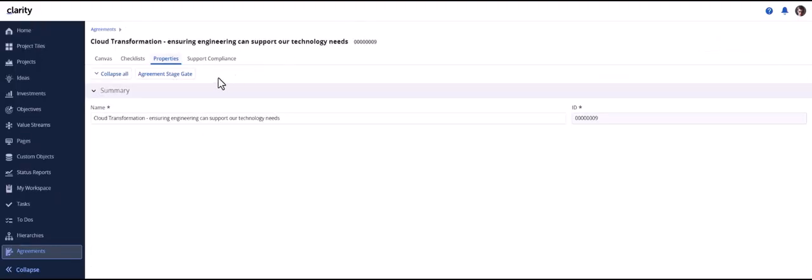When a single on-demand process is configured in the agreements blueprint, the properties page of the agreement will display an action button with the display label for the name of the configured process. When multiple on-demand processes are configured in agreement blueprint, the properties page will display an action button with the label actions as a pull-down menu for the user to select on-demand process.